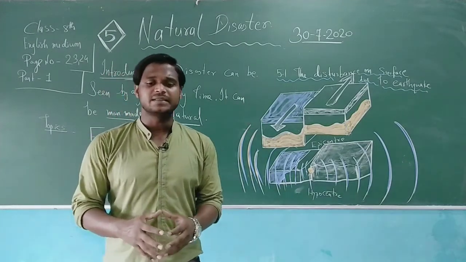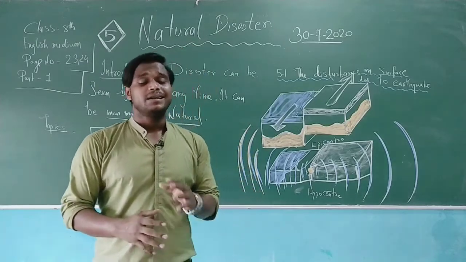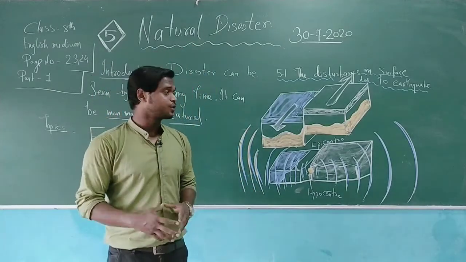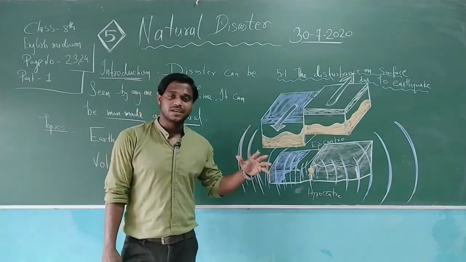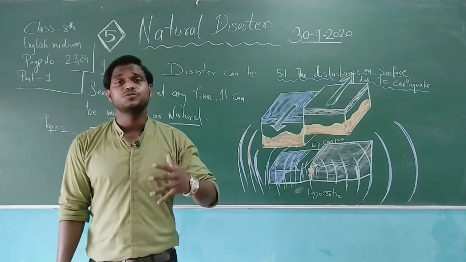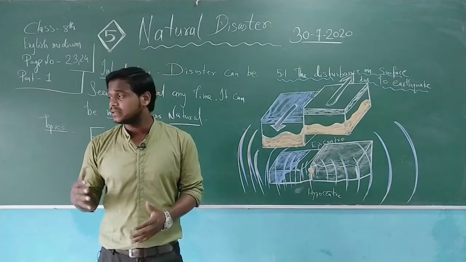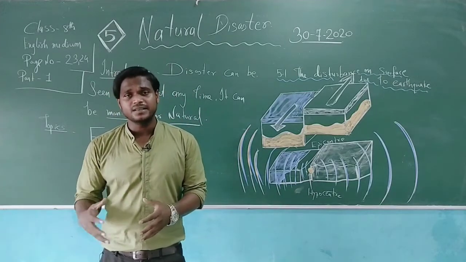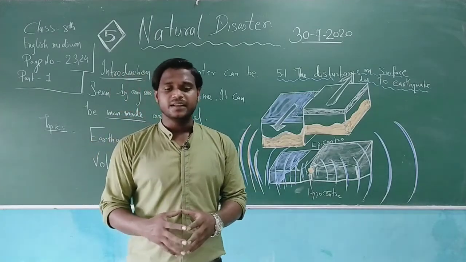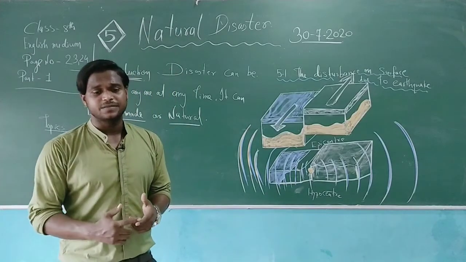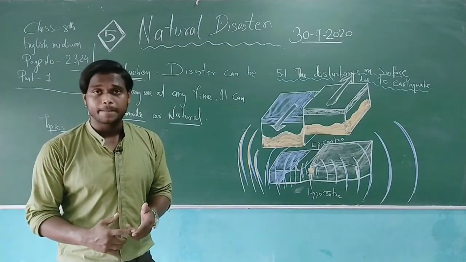So in this case, sir replied that natural disasters are of two types, as I have said, my dear students. Natural disasters can be of two types: one is man-made, and one is the naturally occurring disaster. Now in this case, disasters can be classified on the basis of, for example, earthquake.